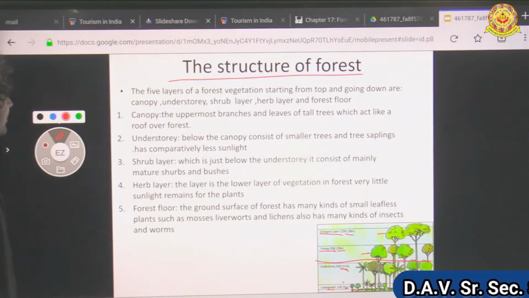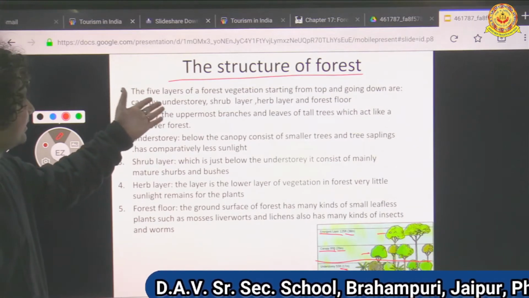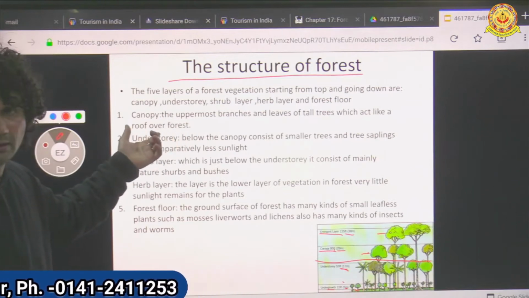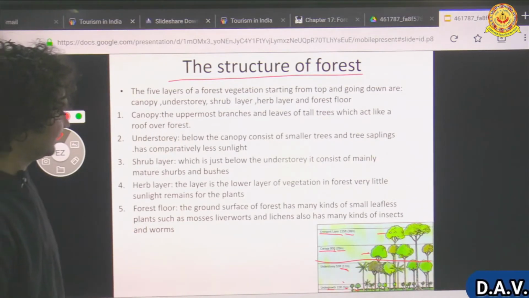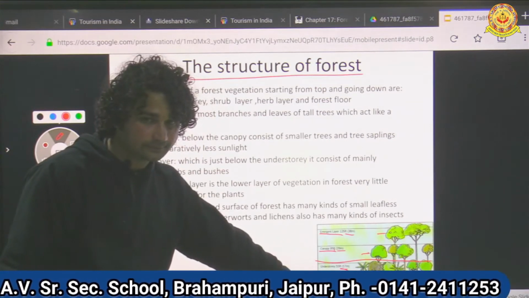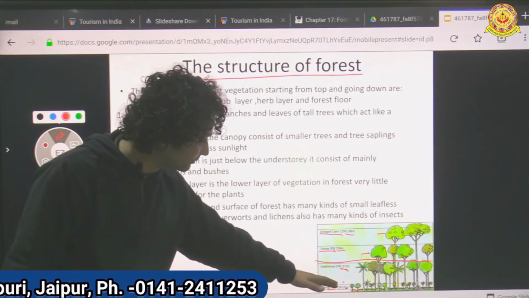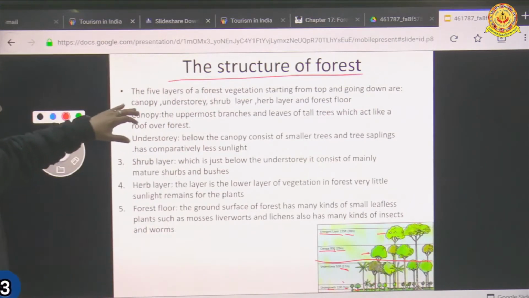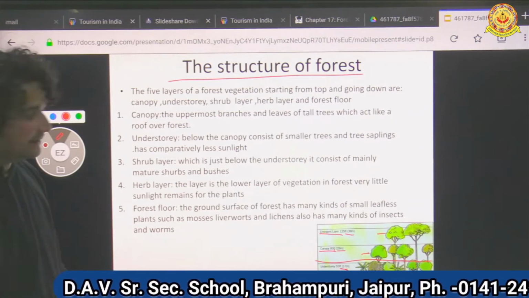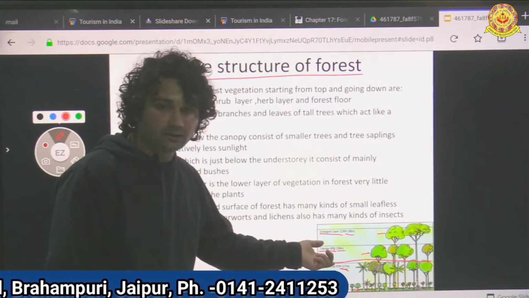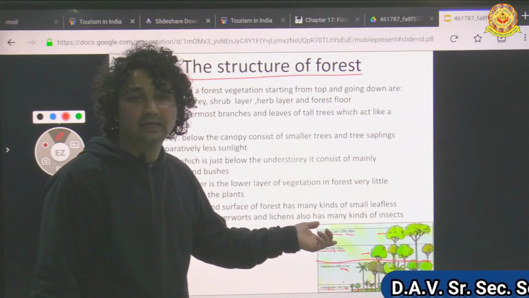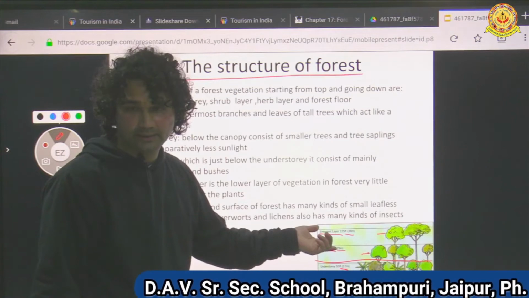So what is the structure of forest saying? It is saying there are 5 layers of forest vegetation, starting from the top and going down. So first we find canopy. What is canopy? Canopy is the above part of the tree.